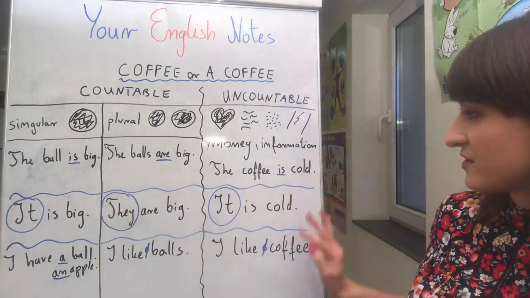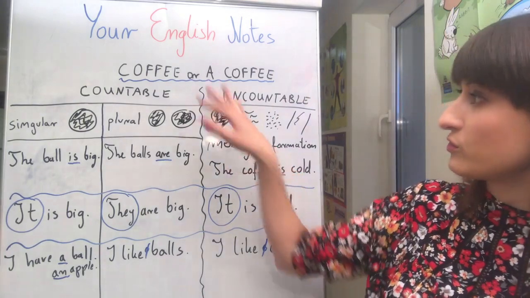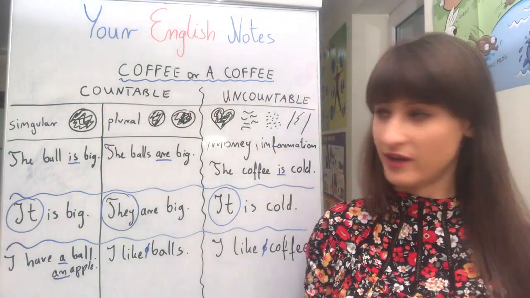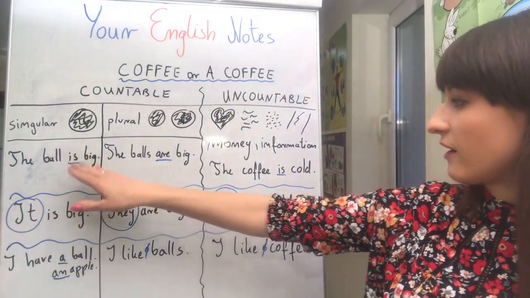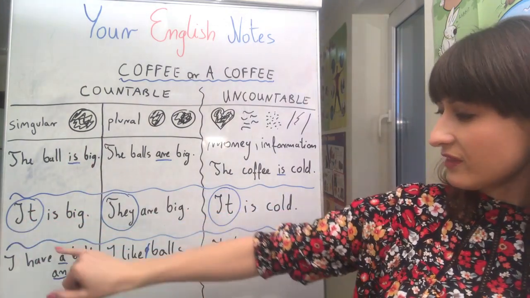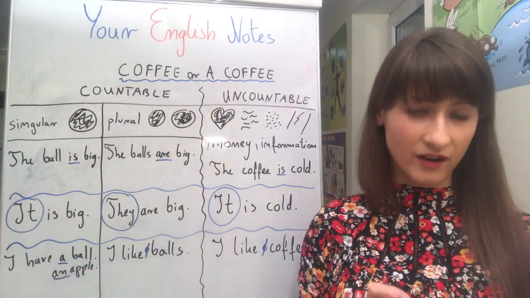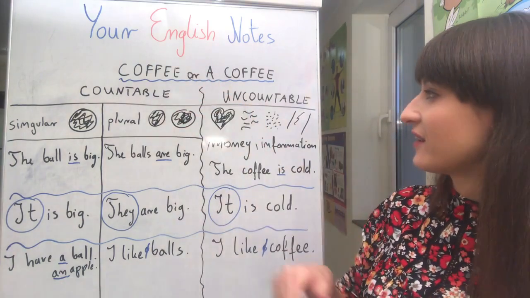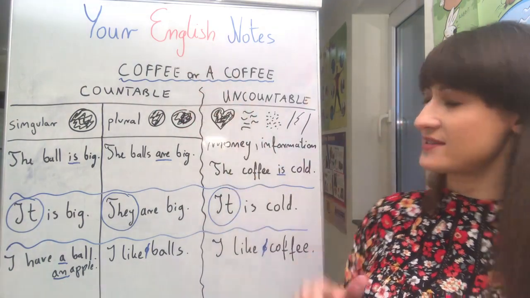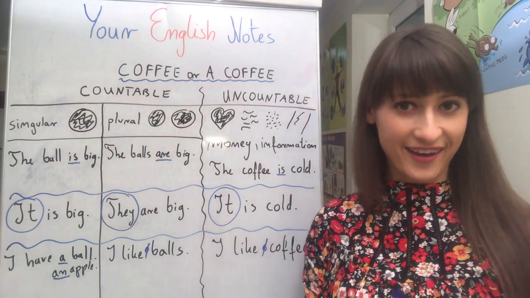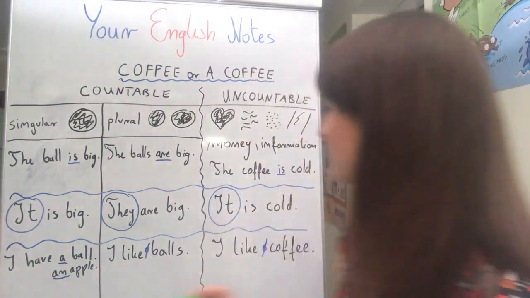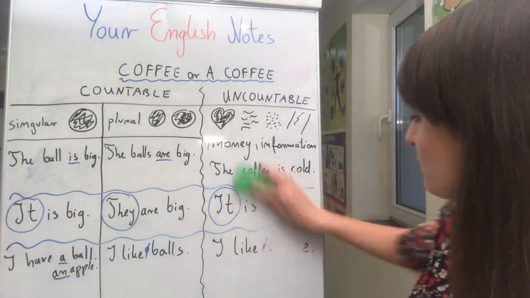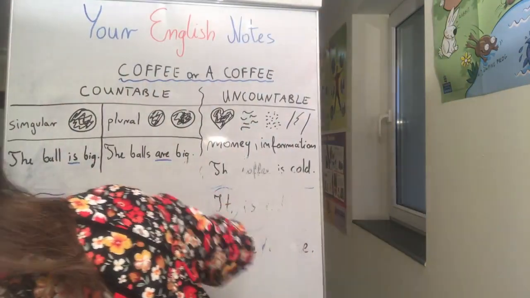So please remember about these three things when you use countable and uncountable nouns: the verb form, the pronoun, and an indefinite article. Okay? And now I will tell you why sometimes people say "coffee" and why sometimes people say "a coffee." So I just have to remove that because I don't have enough space.